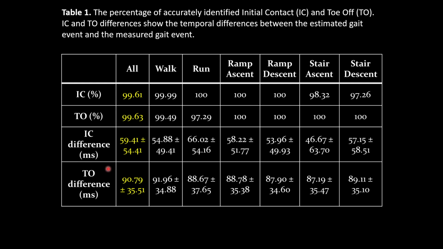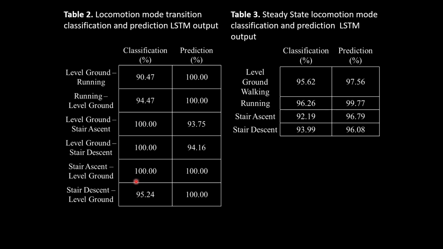The goal of this was to identify initial contact and toe-off approximately 40 milliseconds prior to a gait event, and we have achieved that with the initial contact difference between estimated gait event and measured gait event being 60 milliseconds on average, and the toe-off difference being approximately 90 milliseconds on average.